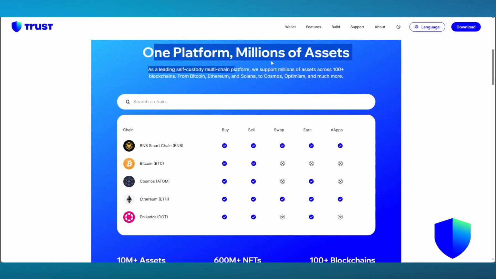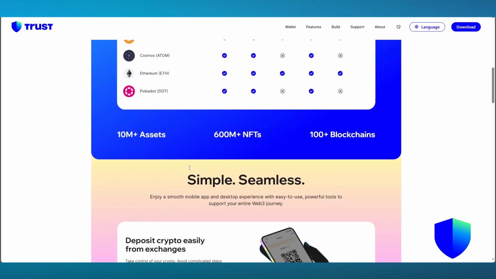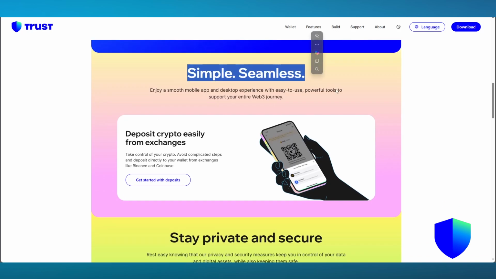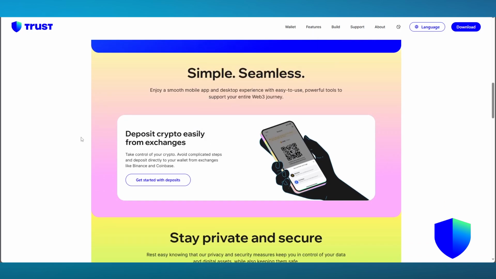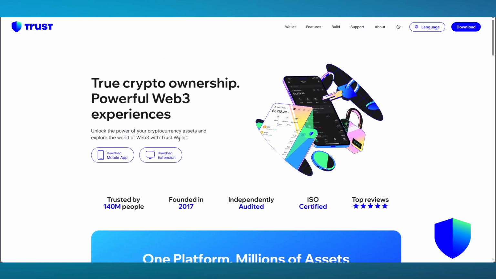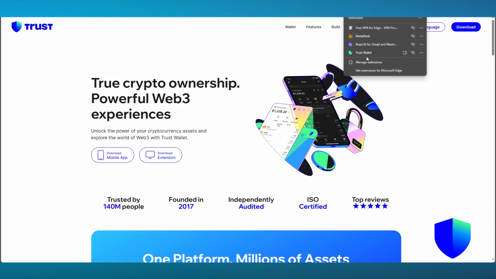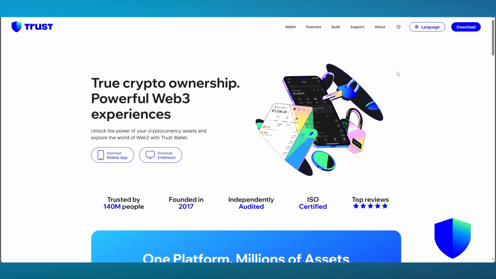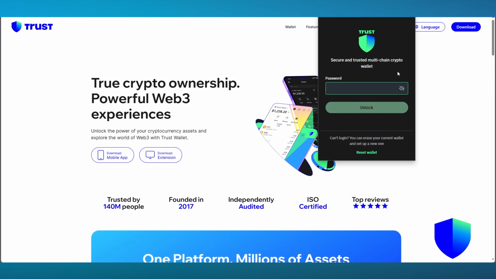So you can see one platform, you get millions of assets. They're not actually millions of them, but you do get a little above 100 assets on it, which is pretty cool. It's simple, seamless, and you can deposit crypto easily from exchanges. Now, when it comes to using it with your browsers, what you can moreover do is go ahead and download its extension. Now, the extension is pretty easy to download. Once you download it and log in with your accounts, it's going to look like this.